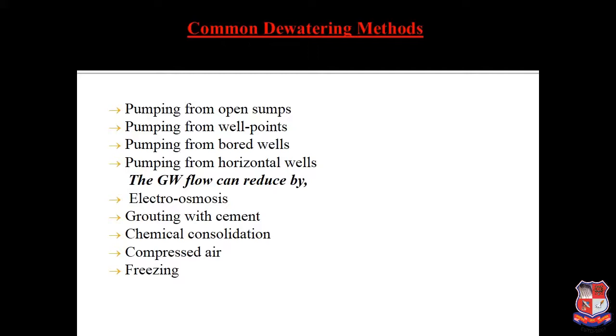Then we have grouting with cement, that is filling. Then chemical consolidation. After that we require compressed air. Then we move ahead to freezing. So all these methods are utilized for dewatering, because some of the methods are commonly used at a particular site, but some are in a very advanced way.